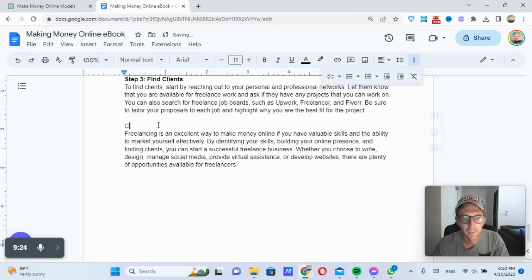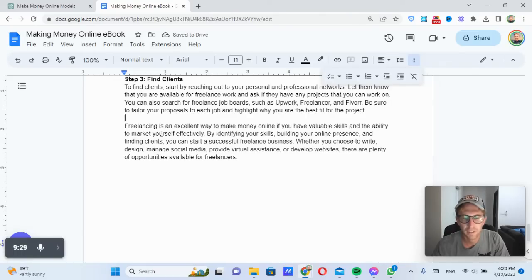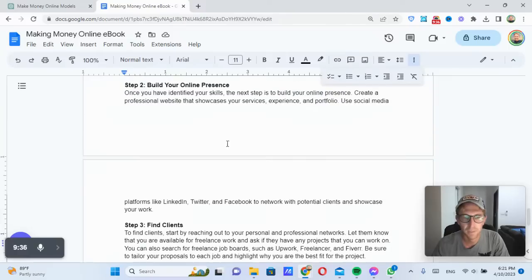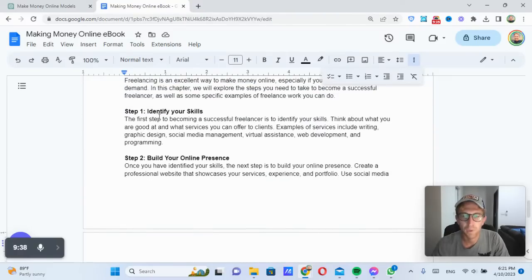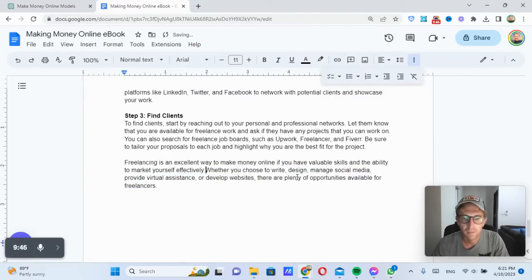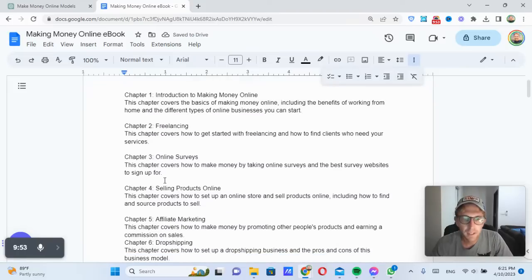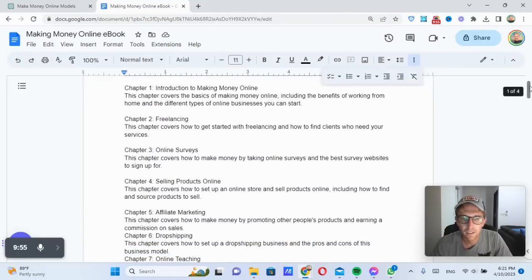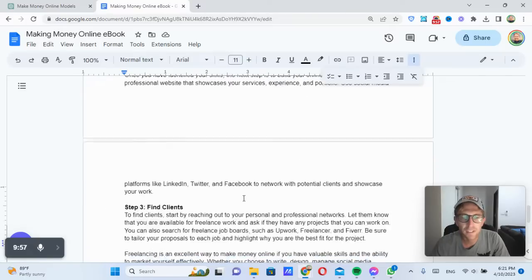Or we can just remove this part and say, freelancing is an excellent way to make money online if you have the skills and ability to market yourself effectively. By identifying your skills, building an online presence, and finding clients, you can start a successful freelance business. So it's basically just summarizing the bullet points that I already had up here. So you can remove that, just maybe make it like this instead. Entirely up to you. And then next we just come back up and we find the third chapter on online surveys.